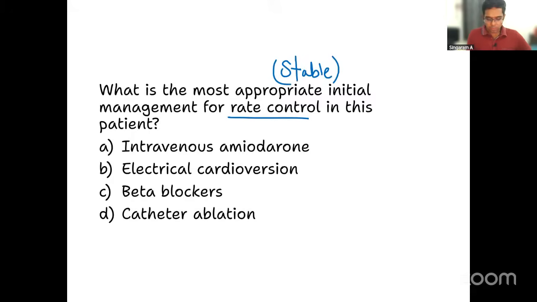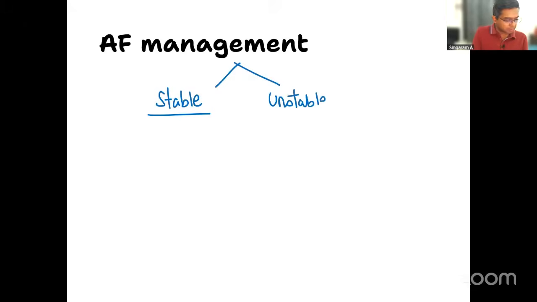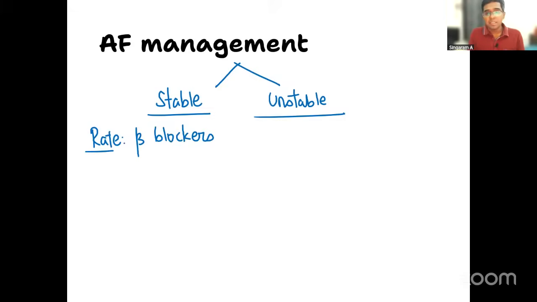Okay, let me just quickly take you through this atrial fibrillation management part itself. We have to divide it into stable patient and unstable patient, right? Stable patient for rate control, what is the drug you will give? Very good, beta blockers. Most of you answered it correctly. And if it is an unstable patient, I have to go for cardioversion, right? Of course, the synchronized cardioversion I have to give, or the shock should be administered if it is an unstable patient.